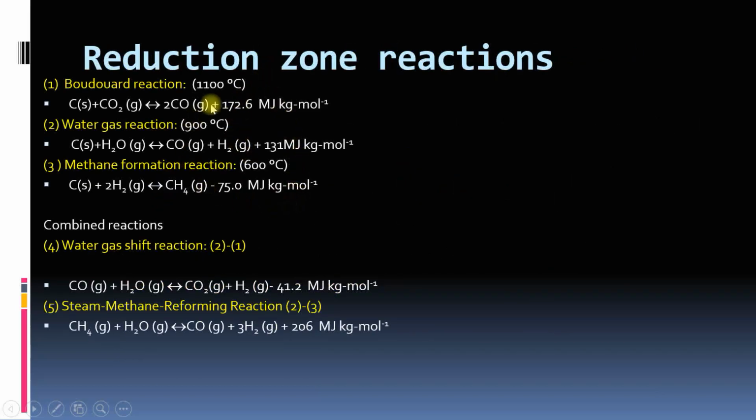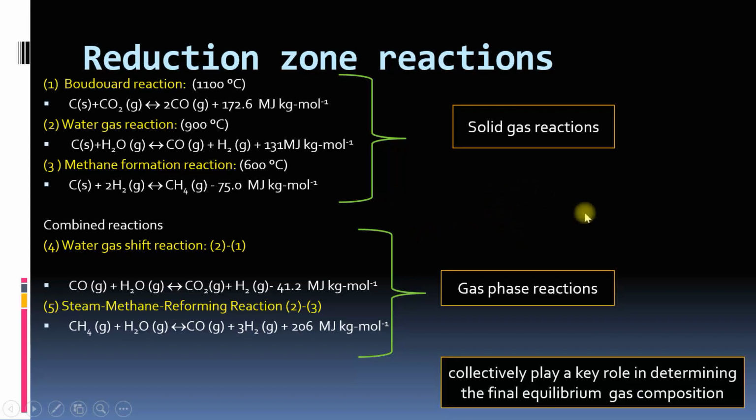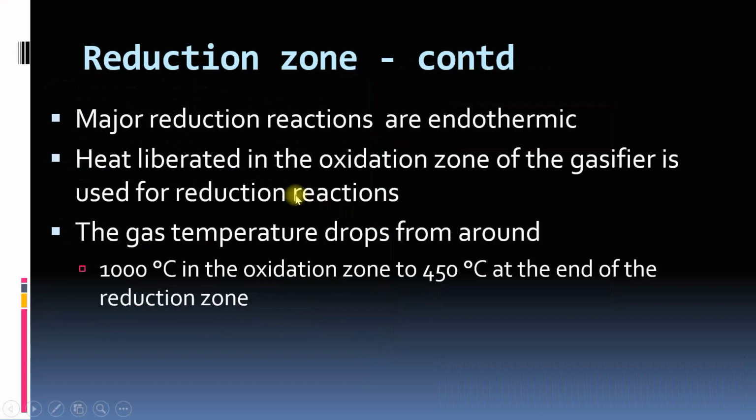So let's see all the reduction zone reactions. These are all solid-gas reactions. These combined reactions are gas phase reactions, and all these reactions are responsible for the output you are going to get out of the gasifier. Major reactions in the reduction zone are endothermic. Heat which is liberated in oxidation is used in the reduction zone, and the gas temperature drops from 1000 degrees centigrade in oxidation to 450 degrees centigrade at the end of the reduction zone.